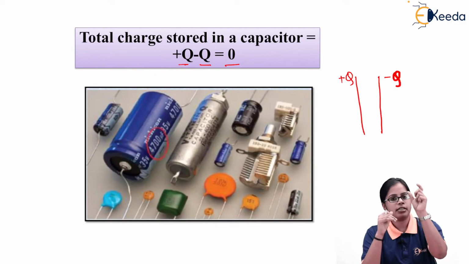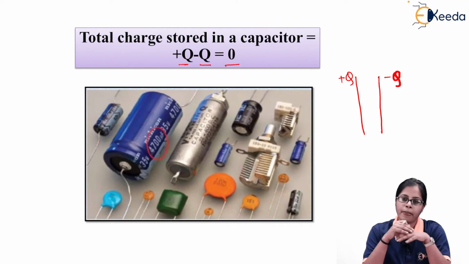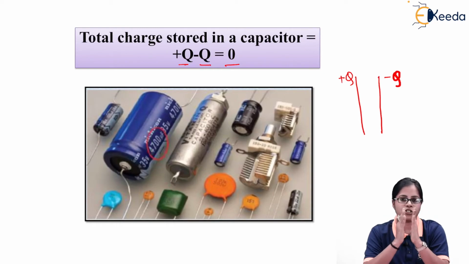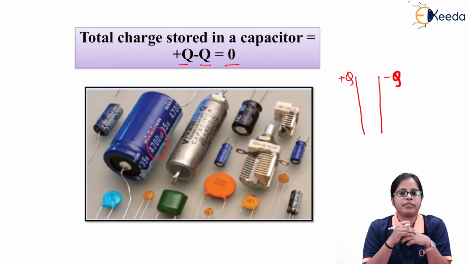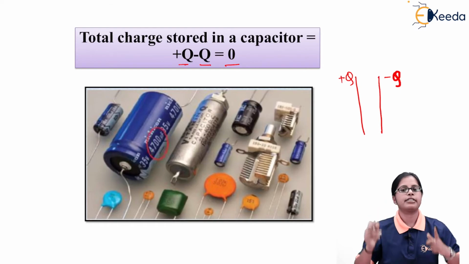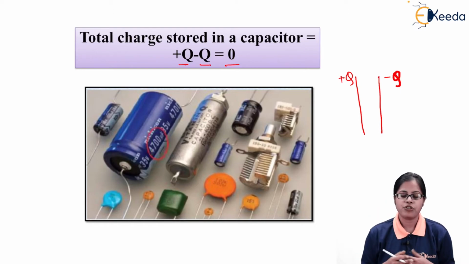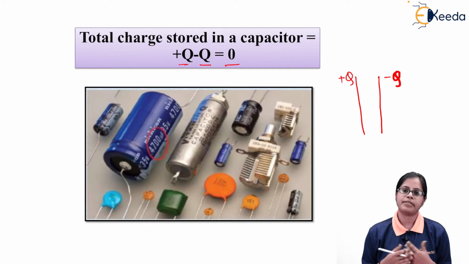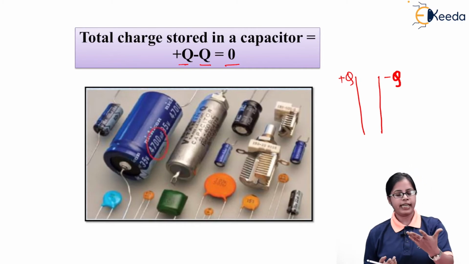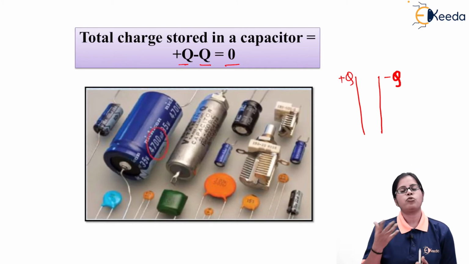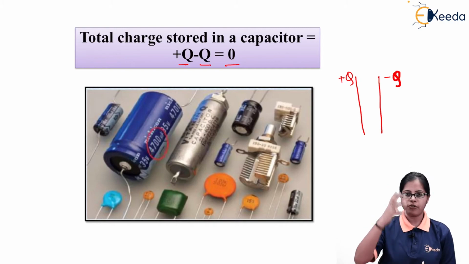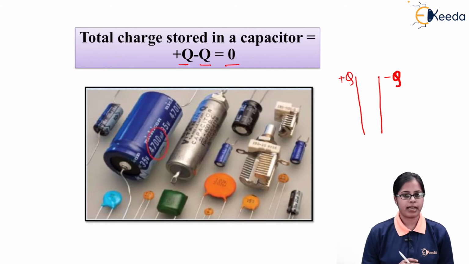The charge stored on one plate of the capacitor is not equal to 0, but the total charge stored on the capacitor is always 0.